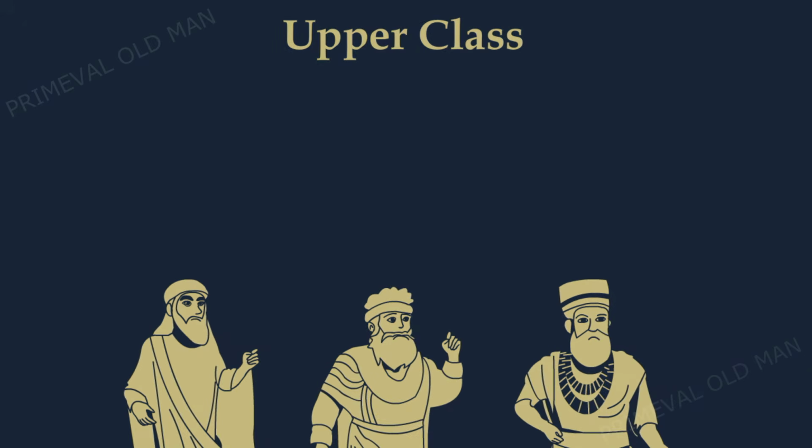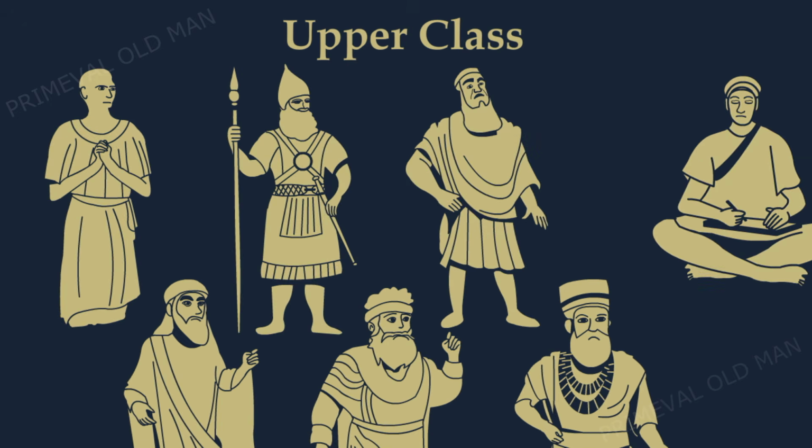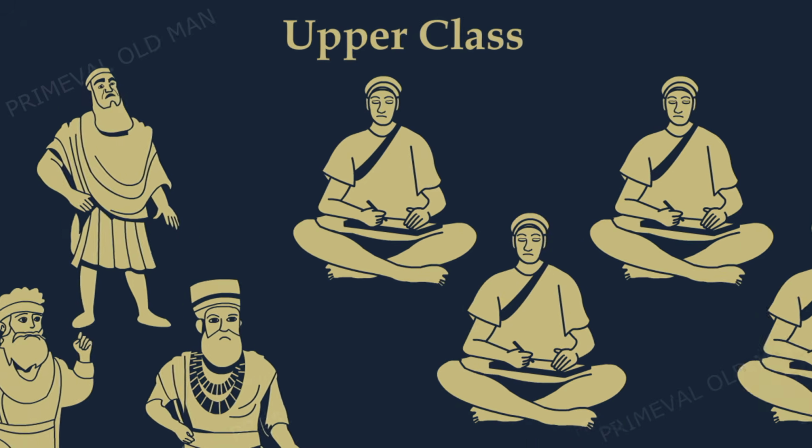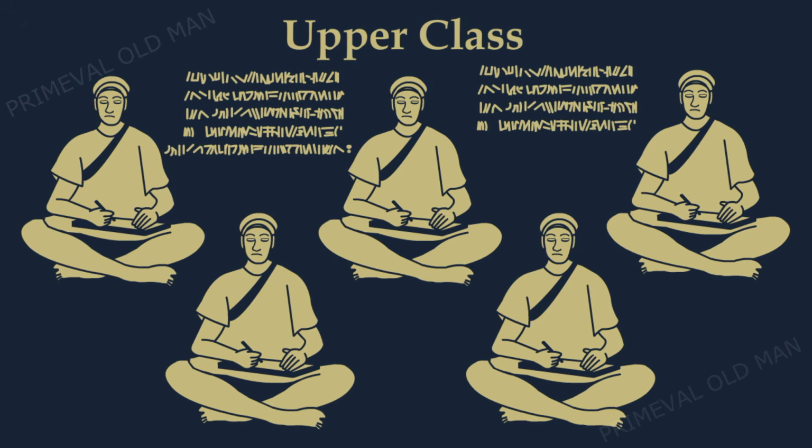The upper class also included minor priests, military leaders, wealthy landowners, and scribes. The scribes were the literate professionals who wrote and recorded everything in Mesopotamia. They were placed in the upper class for these qualities and also for working for the king.